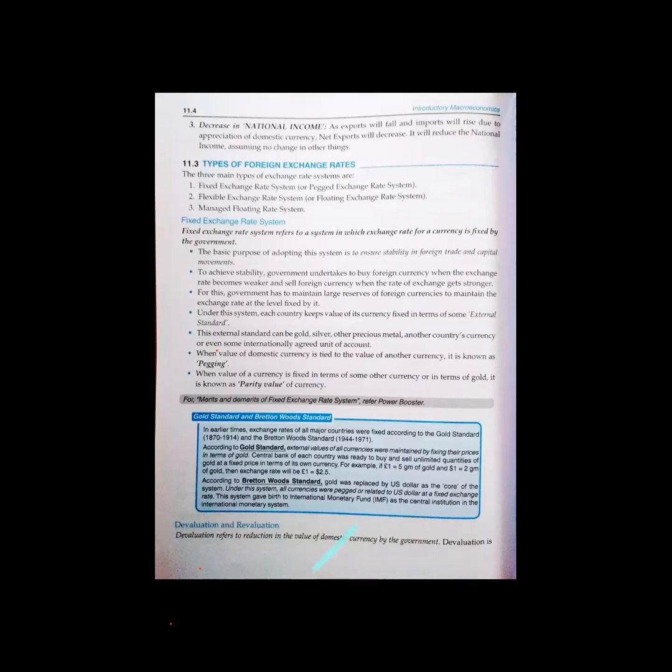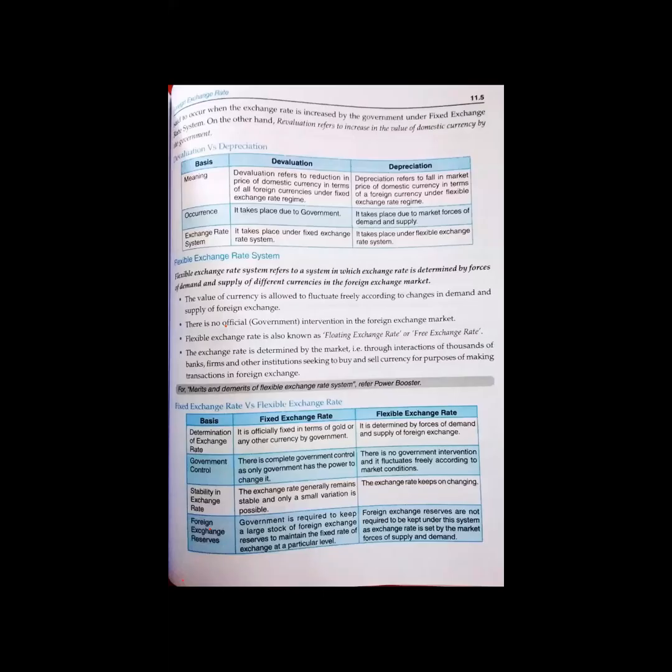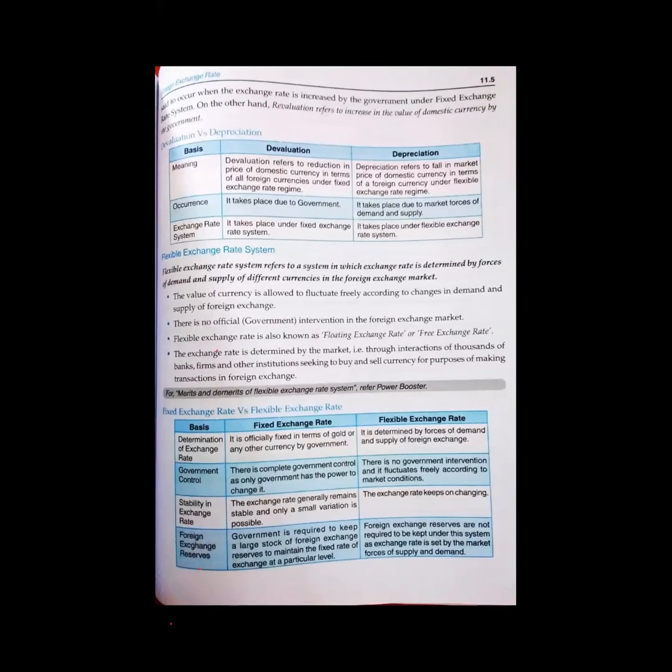National income. Clear? And what is revaluation? Revaluation is an increase in the price of our domestic currency with respect to foreign currency. Who will do that? Government. Our government itself will increase our domestic currency value. That is devaluation and revaluation.